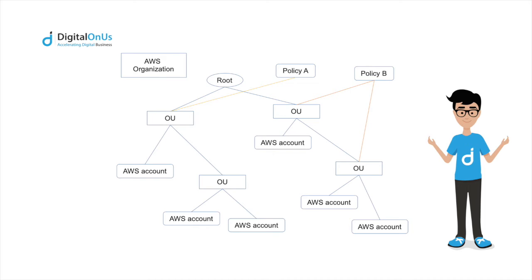AWS Organizations supports a specific type of policy called a Service Control Policy, or SCP. An SCP defines the AWS service actions, such as Amazon EC2 run instances, that are available for use in different accounts within an organization.